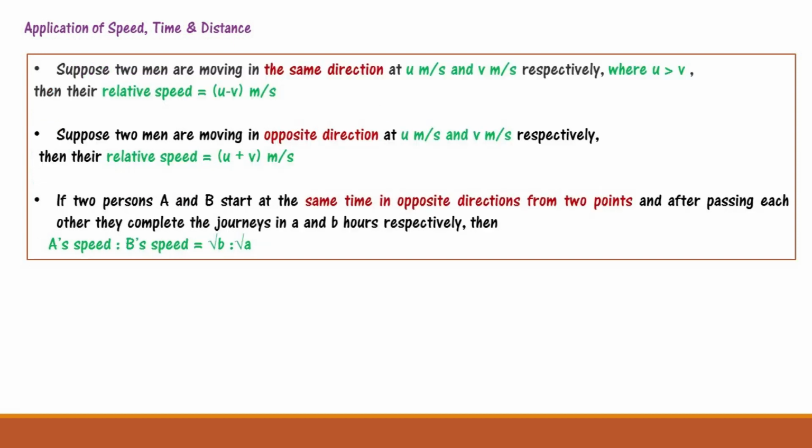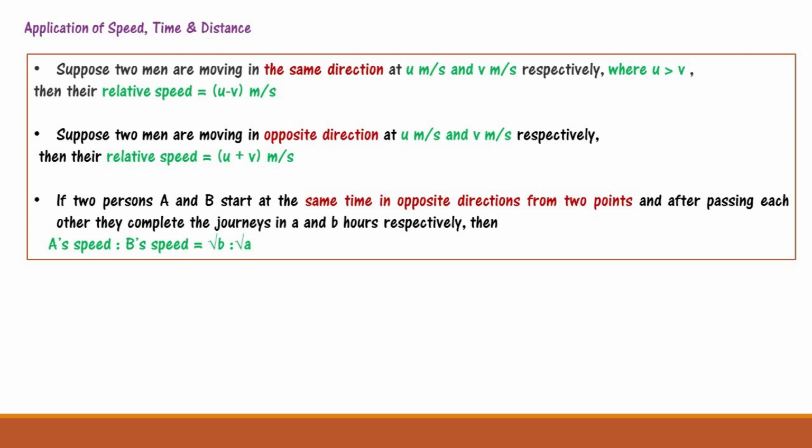Now suppose there are two men moving in the same direction at u meter per second and v meter per second respectively, where u is greater than v, then the relative speed will be u minus v meter per second. Now suppose two men are moving in the opposite direction at u meter per second and v meter per second. So the relative speed will be u plus v meter per second.